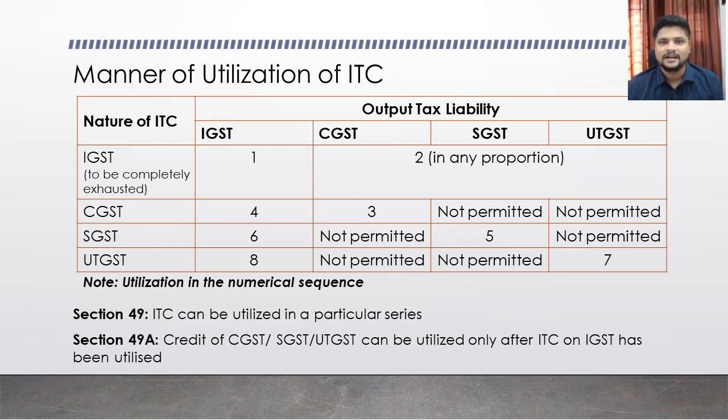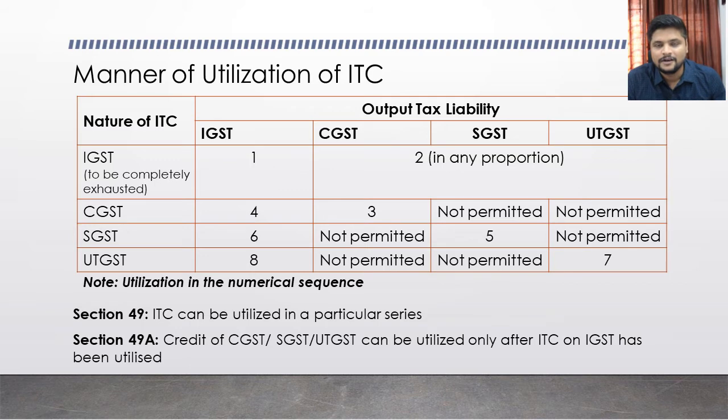The second nature of ITC I have is CGST ITC. If I have an ITC in the nature of CGST, then that ITC can be utilized for payment of IGST as well as CGST, but an ITC from CGST cannot be used for setting off SGST. CGST and SGST setting off is not possible. So only IGST and CGST can be set off. In that, first you can use that credit of CGST for setting off your CGST liability. Then the balance, if any, can be used for setting off your IGST liability.